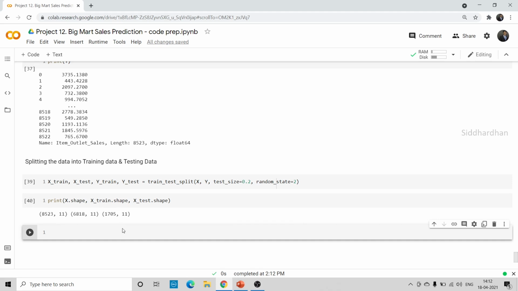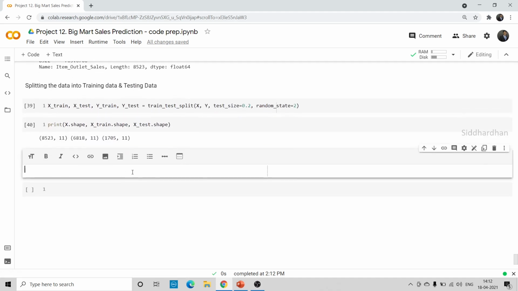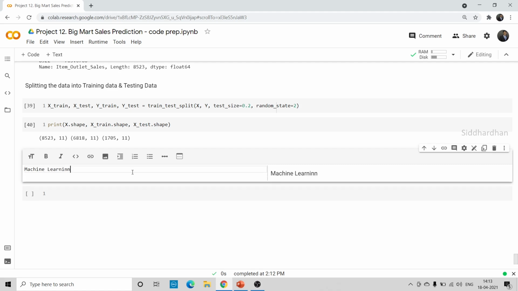Okay, so the next step is training our machine learning model. So we have successfully split our data set. Then we just have two more steps to do. One is training our machine learning model and evaluating it. So, machine learning model training.